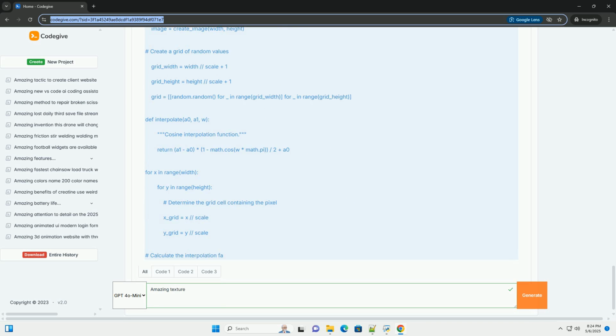Conclusion. This tutorial provided a starting point for exploring the fascinating world of procedural textures. By understanding the fundamental concepts of noise, interpolation, and algorithmic pattern generation, you can create an endless variety of unique and visually stunning textures. Remember to experiment with different parameters, combine techniques, and explore advanced concepts to unlock the full potential of procedural texturing. Good luck!